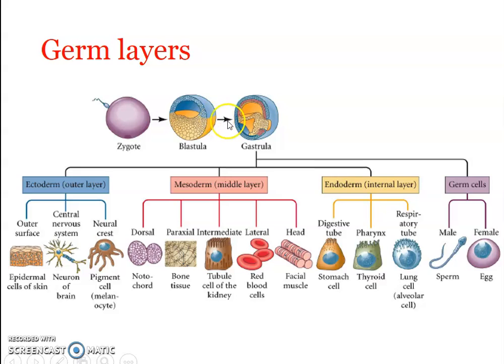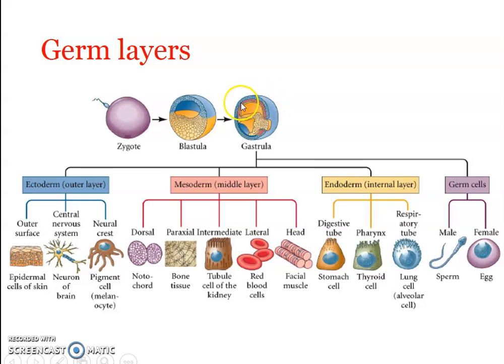Why? Because in the later stage, the cells in this particular stage, the blastula, move in such a way that the cells occupy different layers. Okay, it could be 2 layers or 3 layers. Okay, and each of these layers is destined to become a particular organ or a particular cell in the future full grown individual. Okay, for example, here you can see 3 layers. Okay, a blue colored layer, almost a red colored layer, and a slight orange or yellowish colored layer inside. Right, so these are the 3 layers of cells.